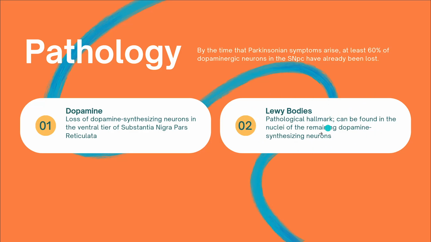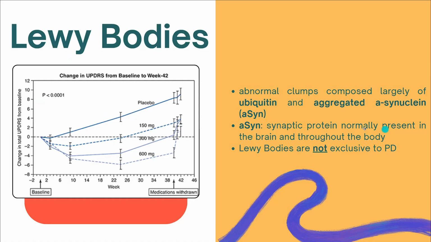So I'm going to discuss more about Lewy bodies. Let's go to this slide. So what is a Lewy body? A Lewy body, or bodies, is basically formed by ubiquitin and aggregated alpha synuclein, right? So these are just proteins.